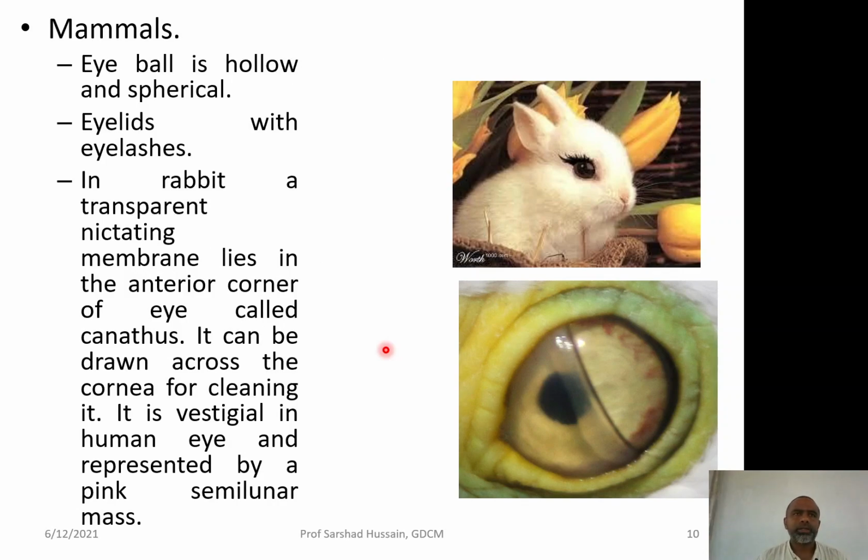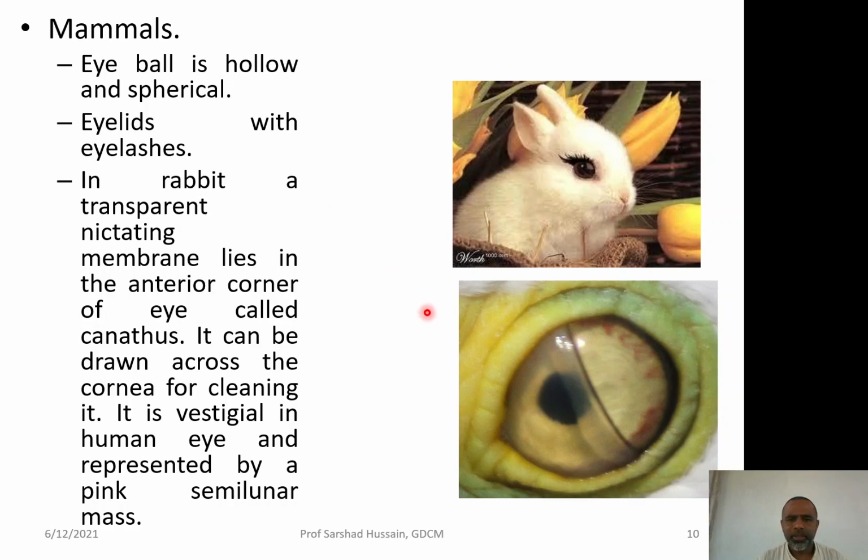Now, let us look at the general eye structure of the mammals, because mammals have the highly developed eye. First, try to understand the different parts of the eye of the mammals, and then we shall look at which parts are absent in other vertebrates and which are present in addition. So, we have taken the mammal eye first because it is highly developed. You know, the mammal eyeball is circular, spherical, and it has the eyelashes, you can see over there.